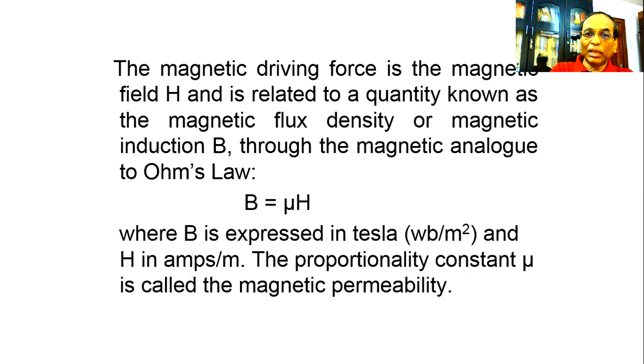H is the magnetizing force and B is the magnetic induction, but mu depends upon the property of the medium. B is expressed in Tesla, Weber per square meter, and H in ampere per meter. Mu is the proportionality constant, like the sigma in case of Ohm's law. Mu is called the magnetic permeability. This is the magnetic permeability of the medium.